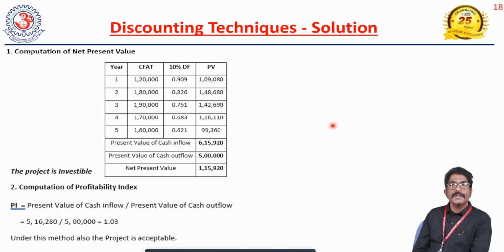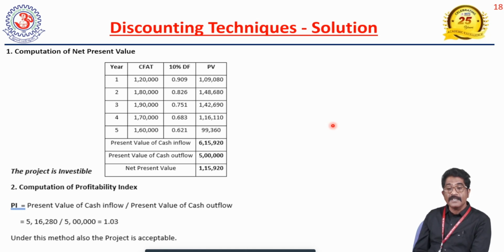First, computation of net present value. First we make a four-column table: the first column is years, the second is estimated cash flows of the project after tax, the third is the cost of capital discounting factors, and the fourth is the present value of cash inflows. We record all 5 years, and the cash flows after tax are given there.